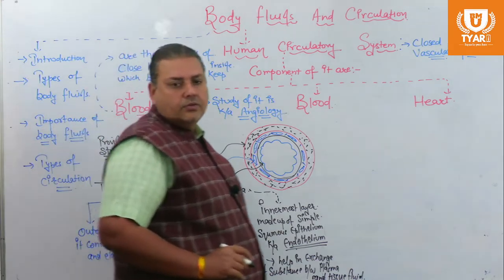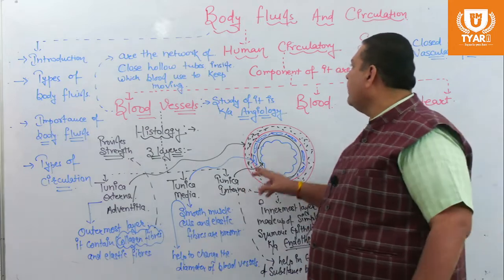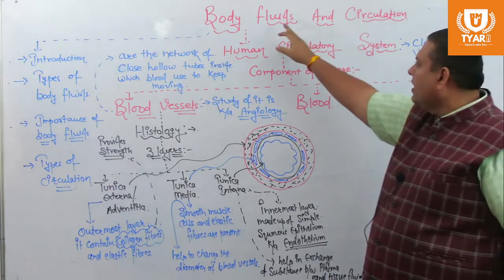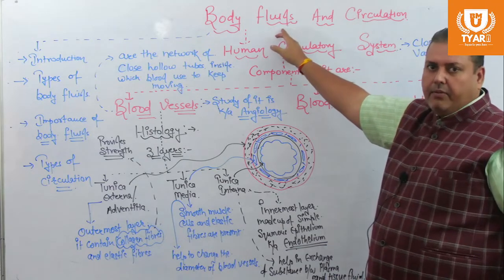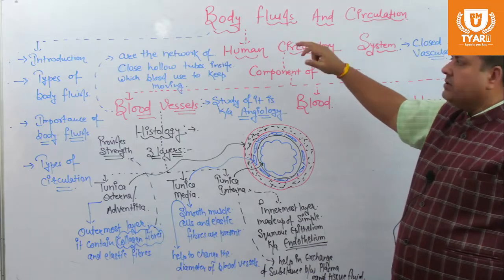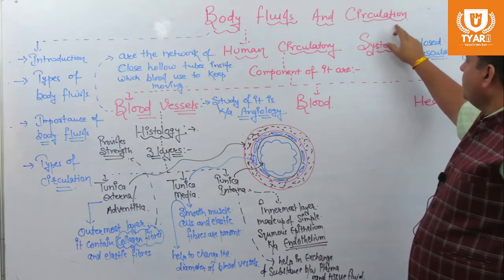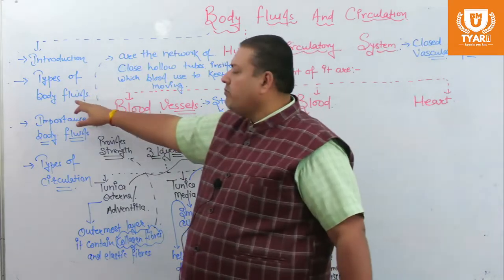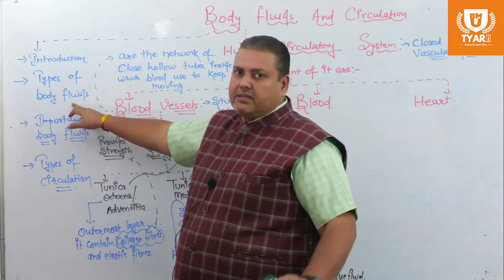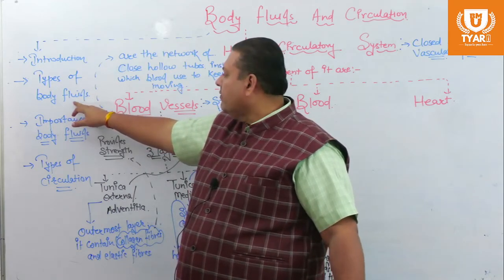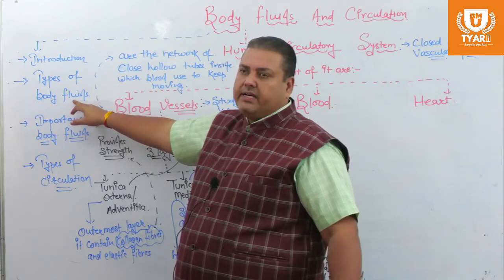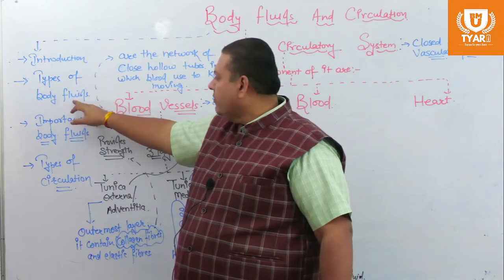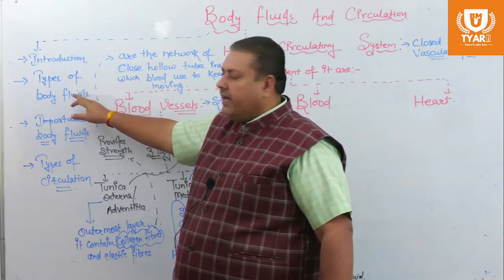Okay. So, a quick revision: we are discussing the topic body fluid and circulation. Body fluid refers to the liquid present inside the body of a living organism, and the process by which these liquids keep moving inside the body is known as circulation. We had already discussed the different forms of body fluids: intracellular fluid and extracellular fluid, and the forms of extracellular fluid, interstitial fluid and plasma. Examples of interstitial fluid are cerebrospinal fluid, intraocular fluid, serous fluid, synovial fluid, digestive fluid, excretory fluid, etc.